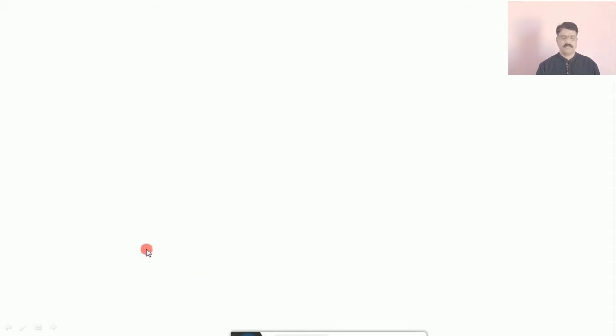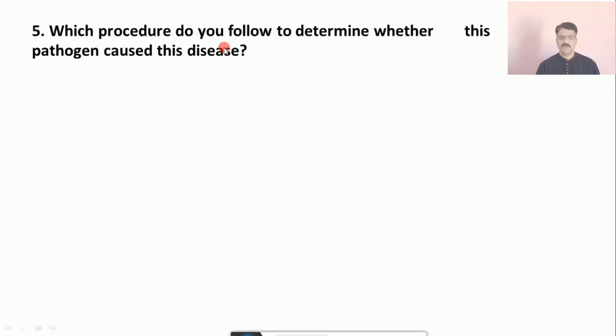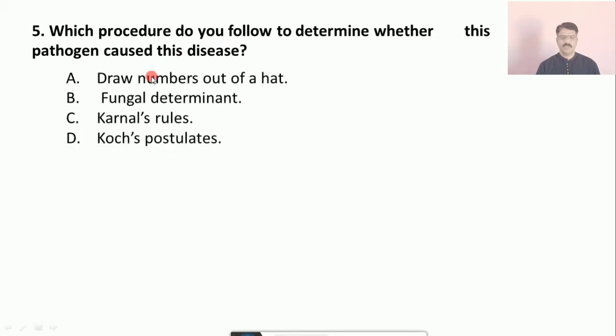Question number 5: Which procedure do you follow to determine whether this pathogen causes this disease? A. draw a number out of the hat, B. fungal determinants, C. Karna's root, D. Koch's postulates. And the correct answer is D, that is Koch's postulates.